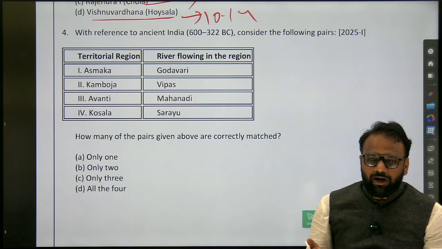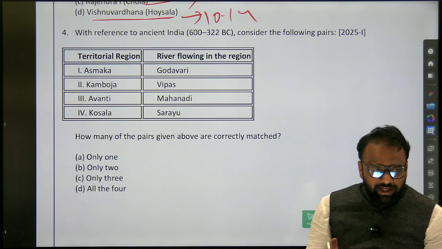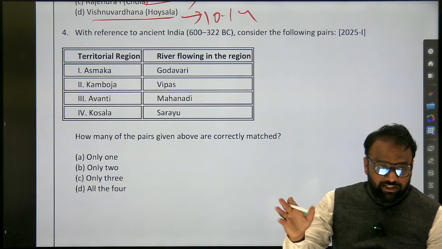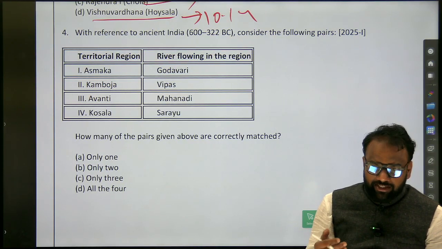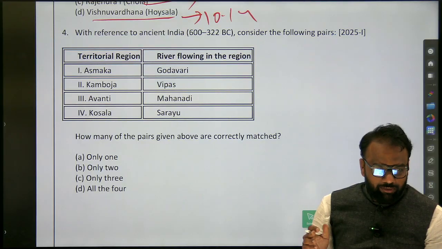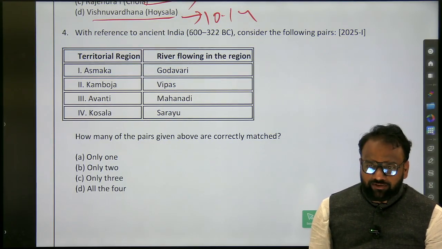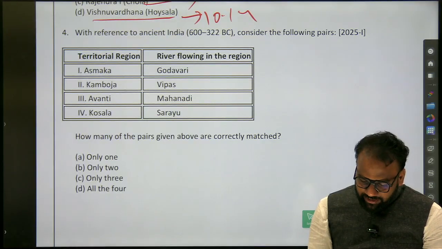Godavari and Mahanadi are important rivers which appear as part of the NCERT. If you go through the entire NCERT also, we will not find a river called Vipas and Sarayu. Probably in some other history textbook it might exist, but again we cannot go through each and every book. So what we can do next year when we are building strategy, I will be sharing the content as well. We'll make a list of 16 Mahajanapadas.